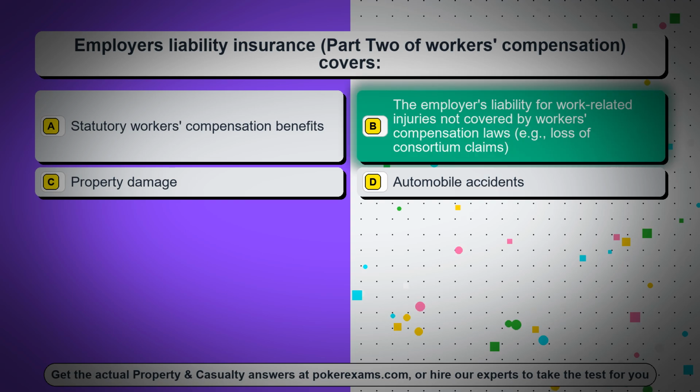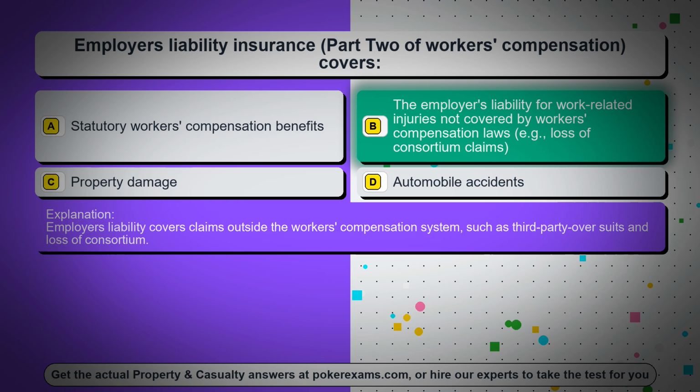The correct answer is option B, the employer's liability for work-related injuries not covered by workers' compensation laws, example, loss of consortium claims. Employer's liability covers claims outside the workers' compensation system, such as third-party over suits and loss of consortium.